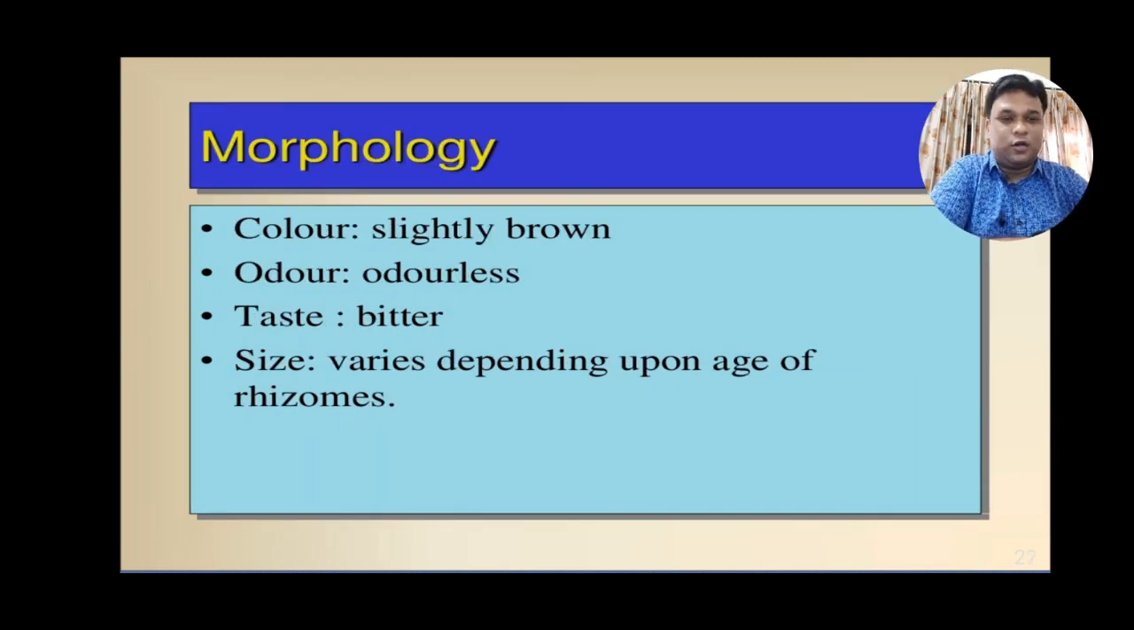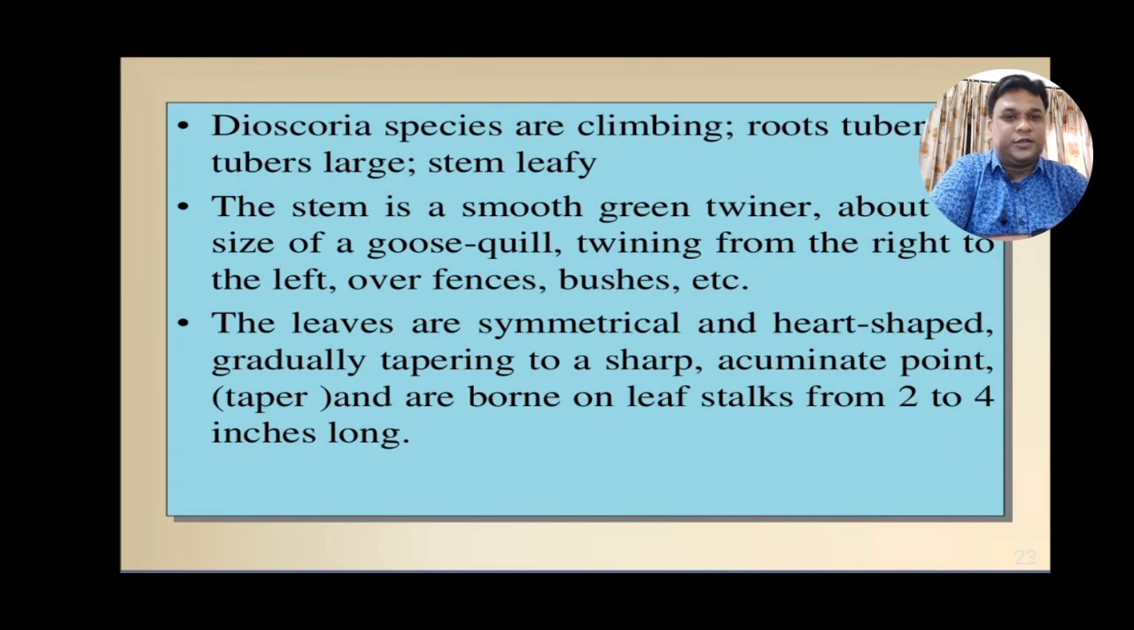Moving over to the next, that is the morphology of Dioscorea deltoidea. The color of the tubers is slightly brown, they are odorless and they are bitter in taste. The size varies depending upon the age of the rhizomes. This is a climbing species. The roots are tuberous, they are large in nature and the stem is leafy.